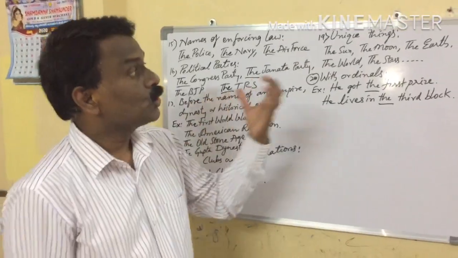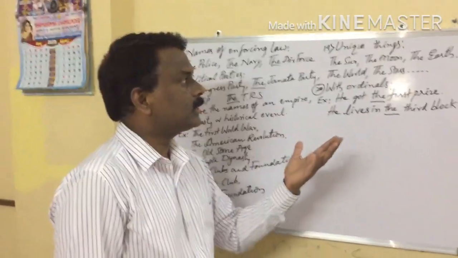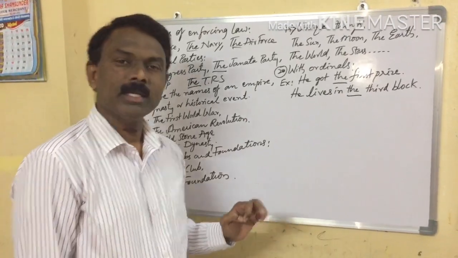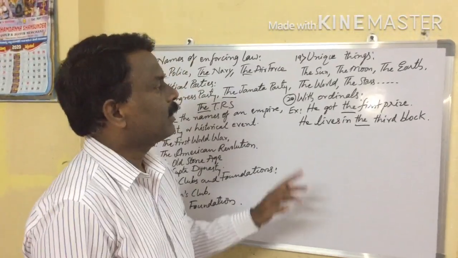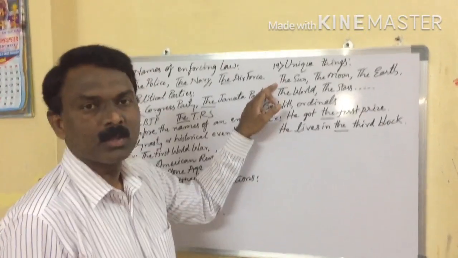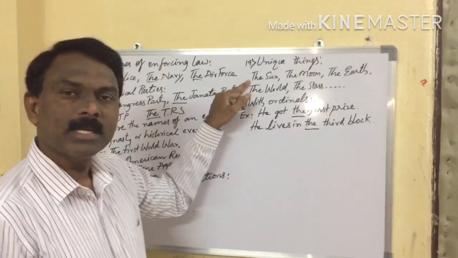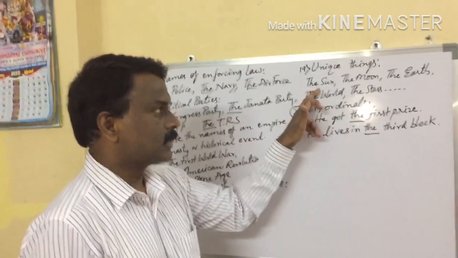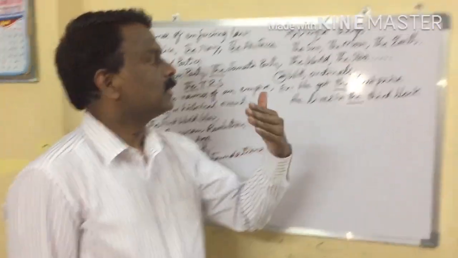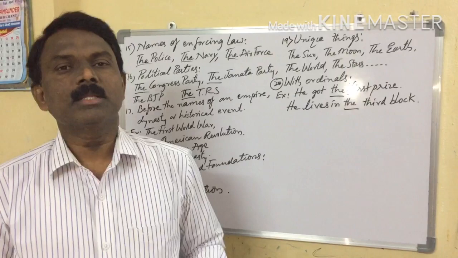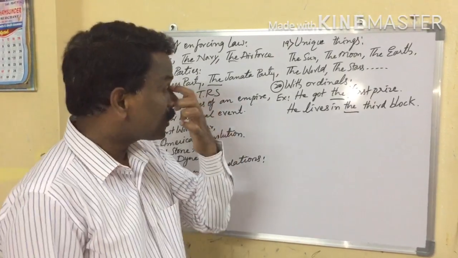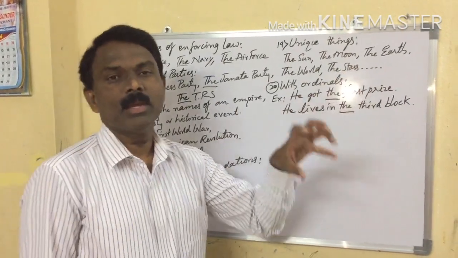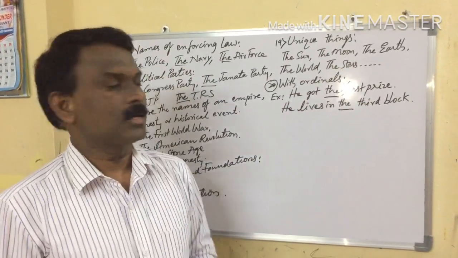Next one, unique things. What are the unique things? We can't see changes in them. First of all, the sun. Sun always is followed by the article. Why? Because it is a unique thing. In this way, the sun, the moon, the earth, the world, the stars, etc. These are all unique things. That's why they are followed by the article.